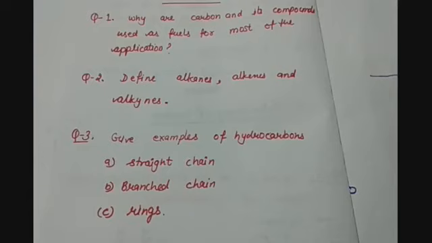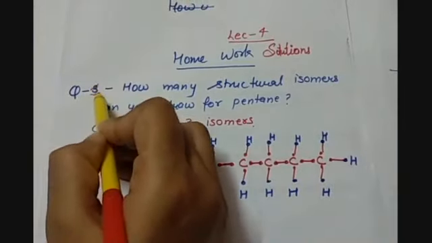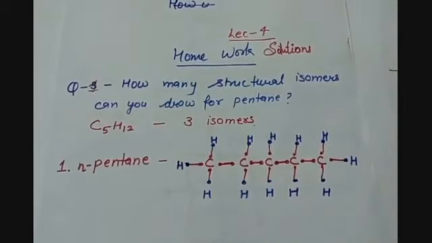Now let us see lecture number 4, homework solution. So in lecture number 4, we were having 3 questions. Question number 1 is, how many structural isomers can you draw for pentane? Pentane, that means number of carbon are 5.